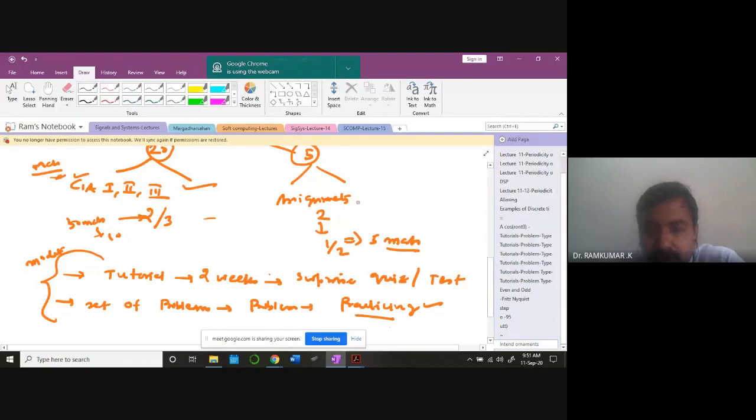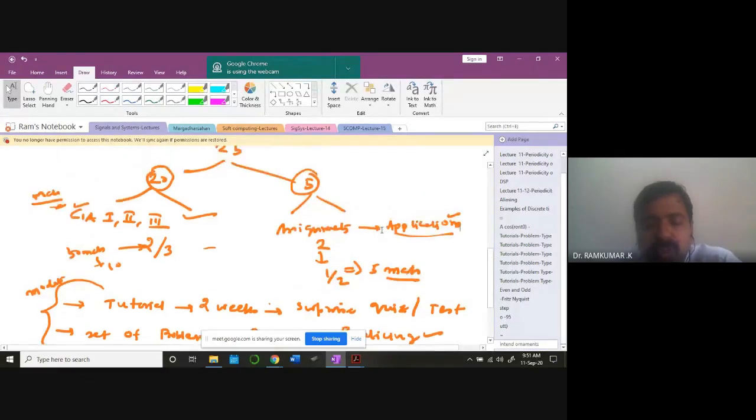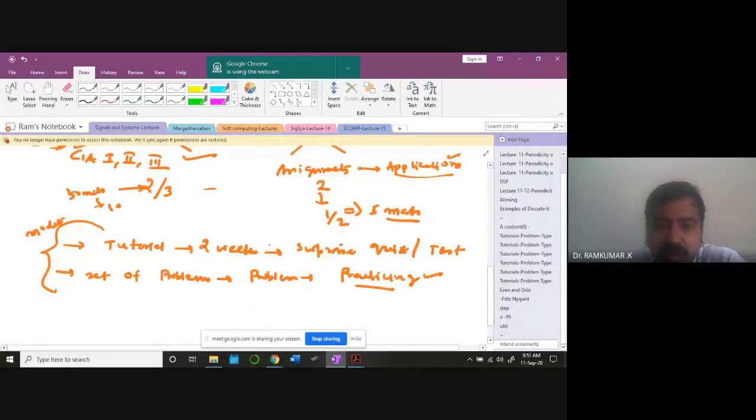The assignments are also more related to the problems you are solving, but a little bit application oriented. You need to think and do it. Some applications will be there. You can use all the materials and all the resources for solving the assignments. You can use all the relevant material.